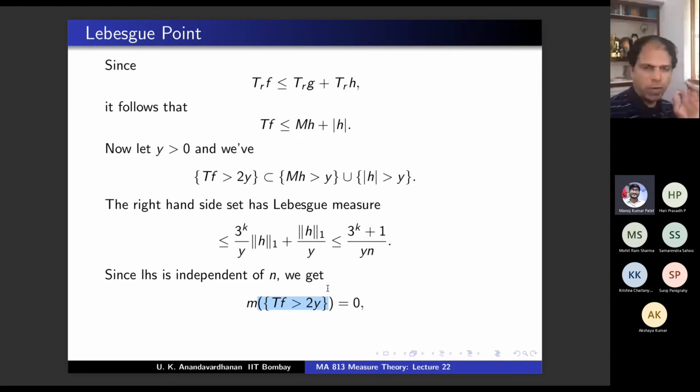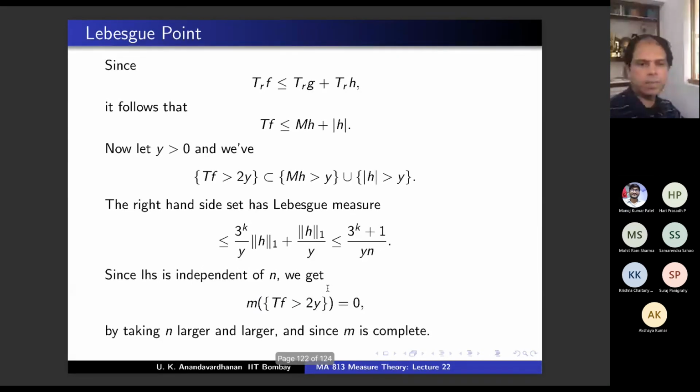If you give me any y, measure of those. 0.001, y is 0.001, TF bigger than that is of measure 0. Now y is 0.000001, TF bigger than that measure is 0. So what is the conclusion? The set at which TF is strictly positive has measure 0. Yeah, so that means TF is 0 almost everywhere.